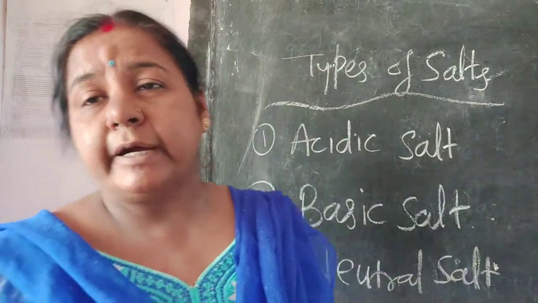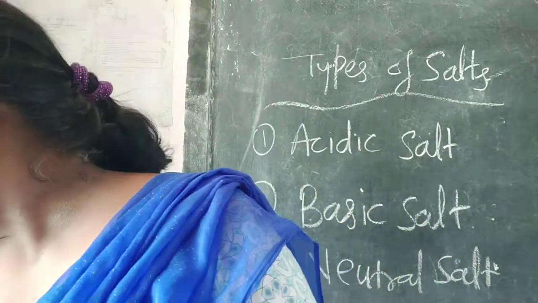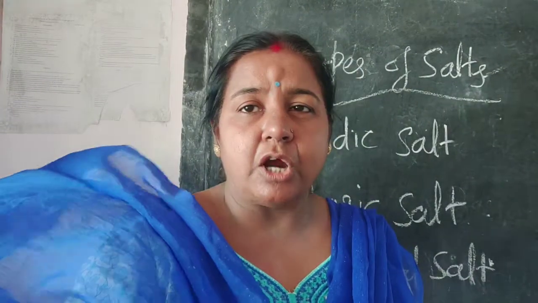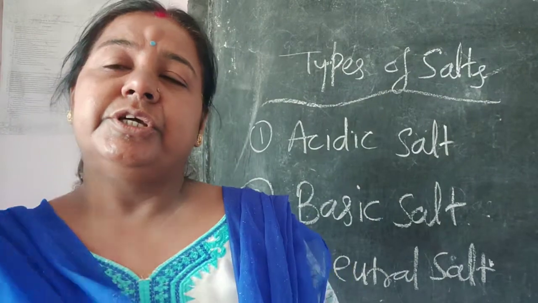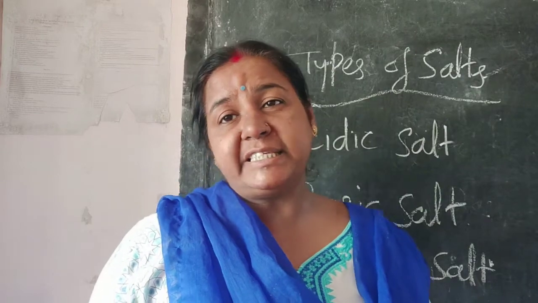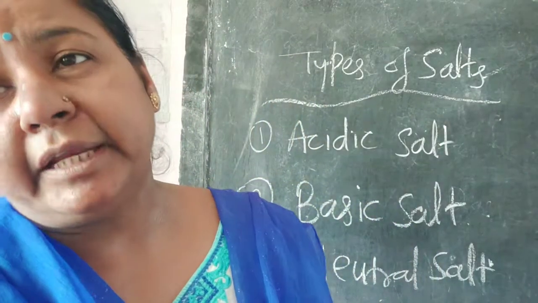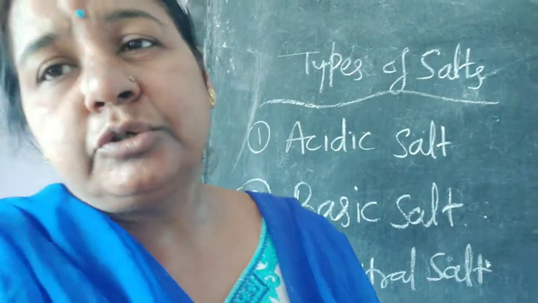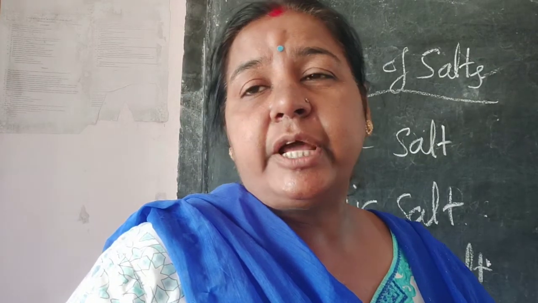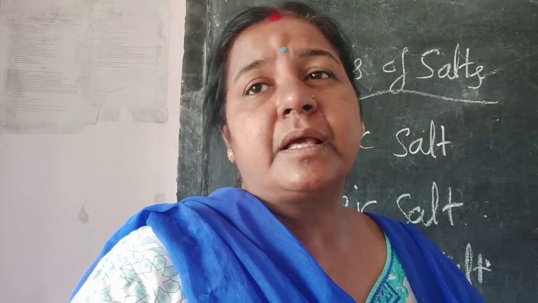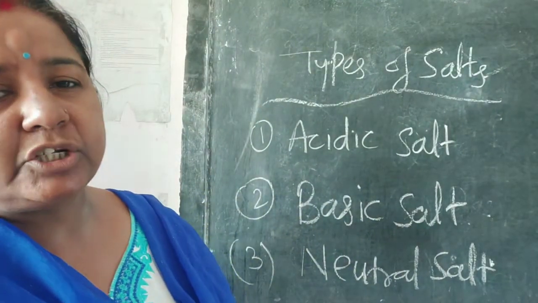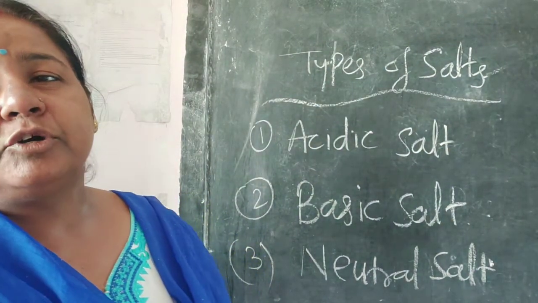Now, what is acidic salt? What is basic salt? And what is neutral salt? Now, acidic salt is formed how? By reaction of acid with base. When acid and base react, whichever has more strength, its name comes with the salt. Understand? In acidic salt, the acid has more strength.